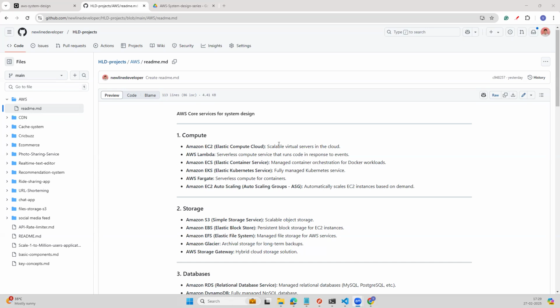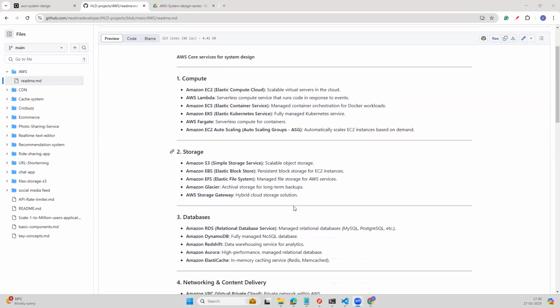We just focus on the application deployment and create our Kubernetes configuration. The underlying Kubernetes clusters will be managed by AWS. Then we have AWS Fargate, which is serverless compute for containers. And then we have the EC2 auto scaling group, which will help us to automatically scale up and scale down our EC2 instances based on the load.